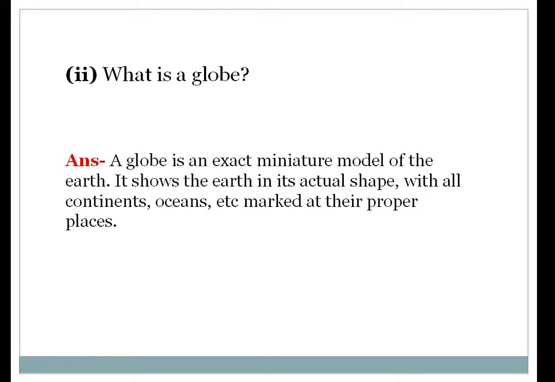Or you can say, a globe is a model of the earth which shows the earth's correct shape, on which the continents and oceans are marked at their proper places. So you can frame your own answer also. This is the revision part.